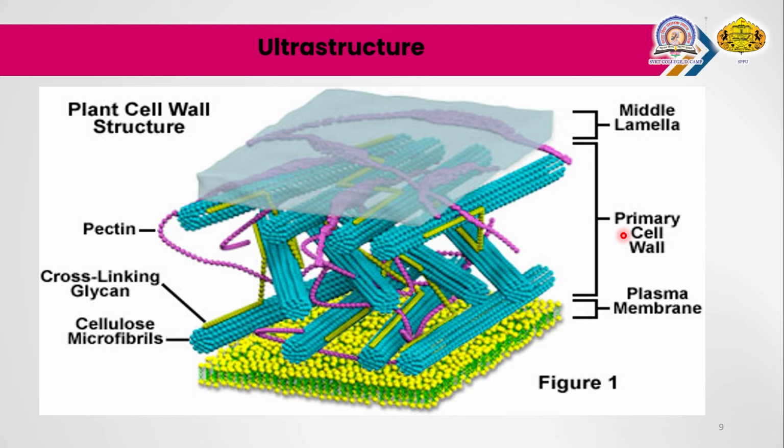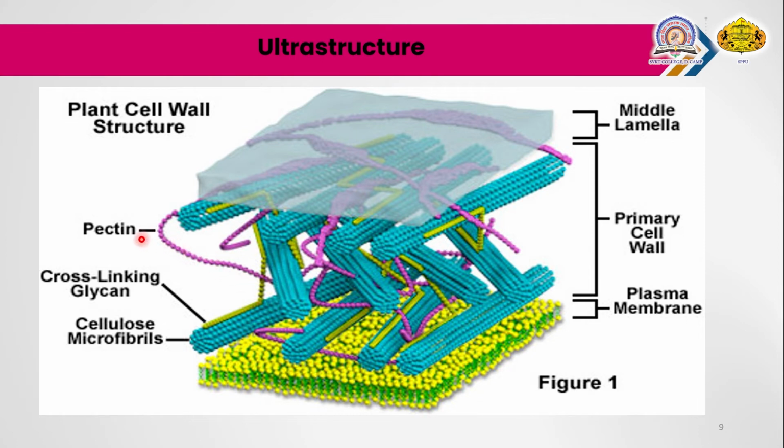In fact, hemicellulose is one type of chemical substance present in the structure. The hemicellulose molecules are linked by hydrogen bonds to the surface of the cellulose microfibrils. The cell wall has two groups of branched polysaccharides, that is the pectin and cross-linking glycan.